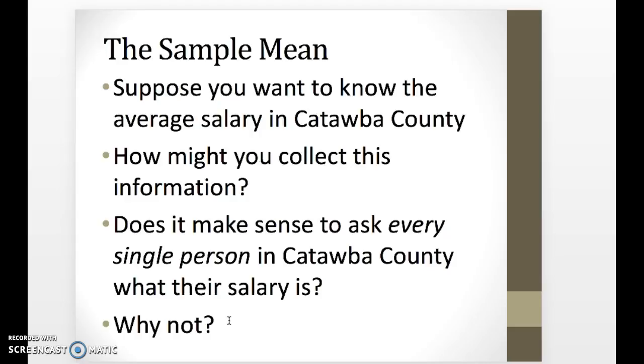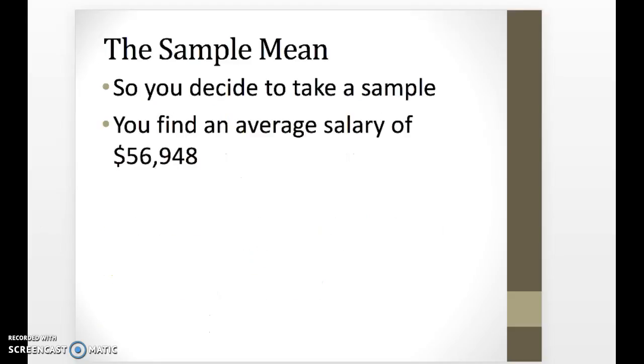But think about the advantages first. If we were able to poll every single person, we would have a census, not necessarily a sample. But the why not, this gives us some pretty big drawbacks. It's going to be expensive and maybe hard to do. It might be difficult to find every single person and ask them and get accurate information. So instead of asking every single person or doing a census, taking a sample makes sense.